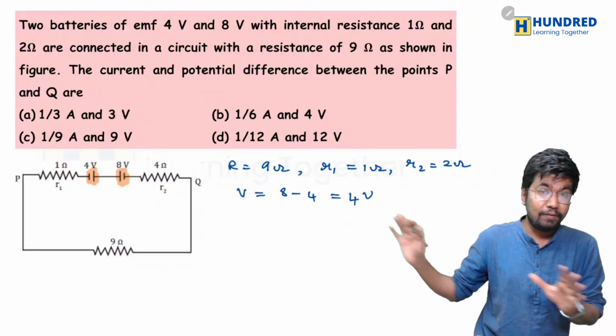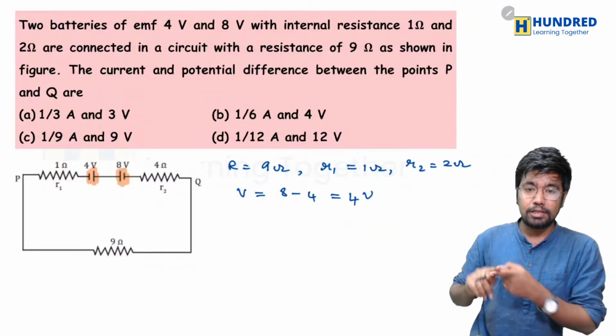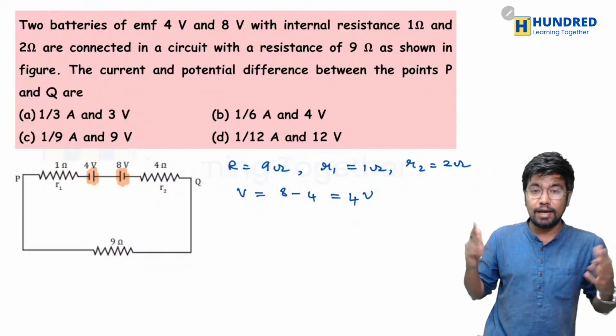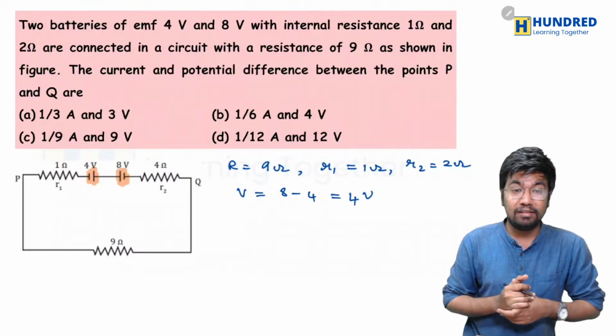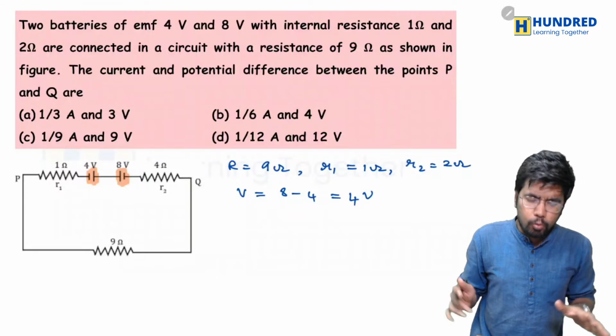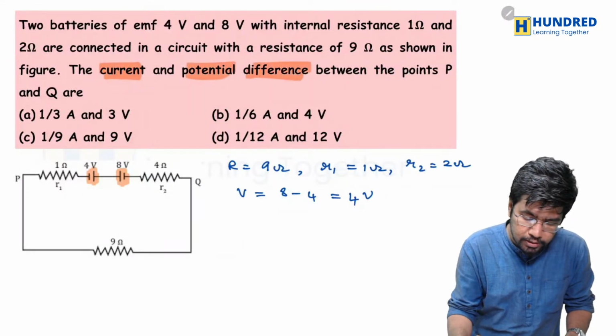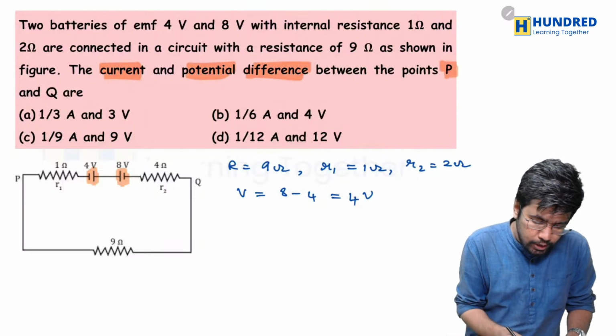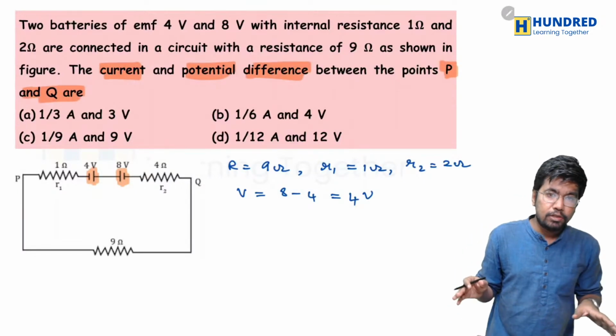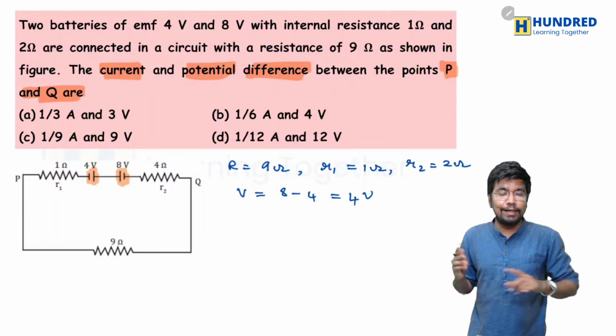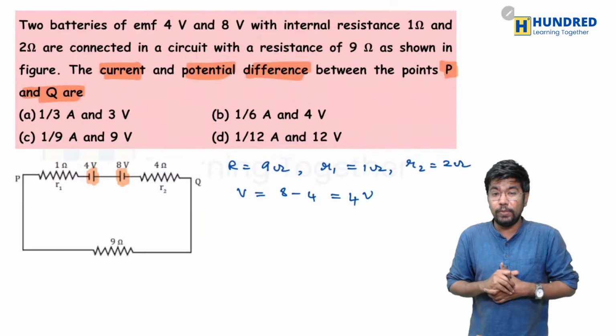So these are the values that they've given in the question: the external resistance, the internal resistances, and the value of V, that is the potential or EMF. Now what are they asking? Well, the current and potential difference between the points P and Q. They are asking us to find the current and potential difference between the points P and Q.